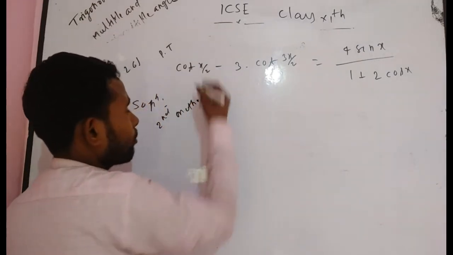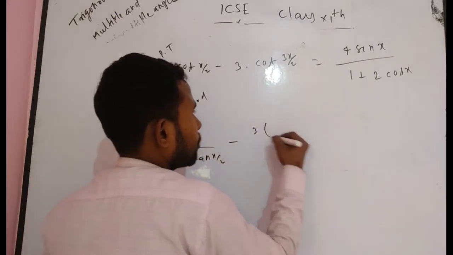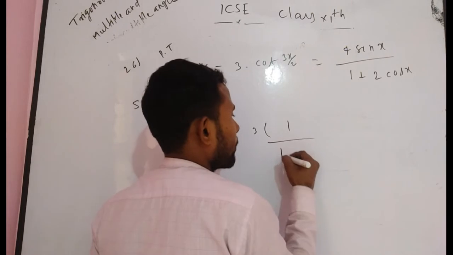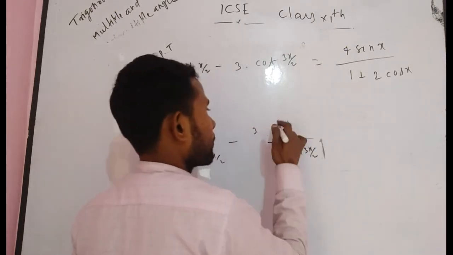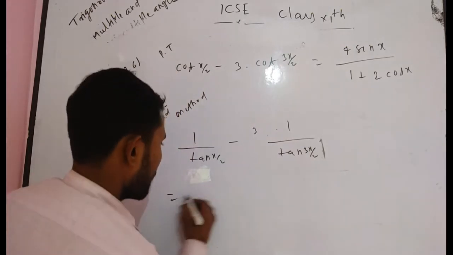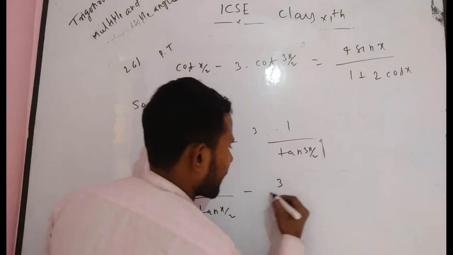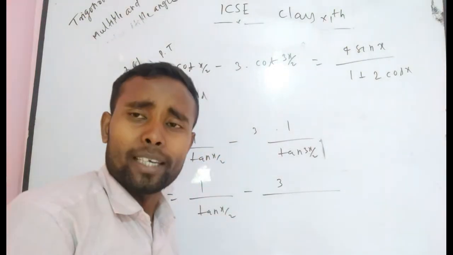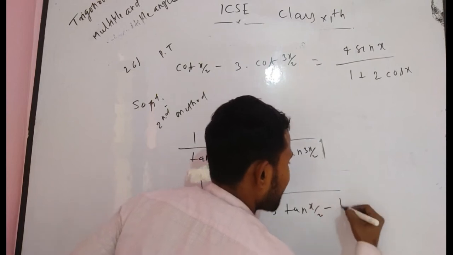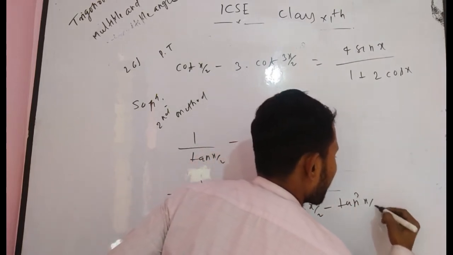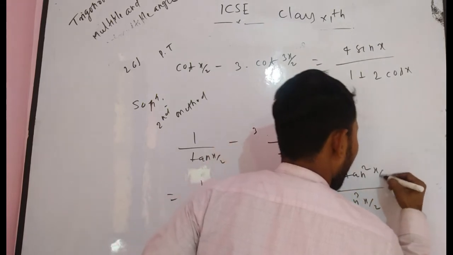In the second method, cot x/2 can be written as 1 upon tan x/2, and cot 3x/2 can be written as 1 upon tan 3x/2. I think you understand. It becomes very easy for you. Now 1 upon tan x/2 minus 1 upon tan 3x/2, where tan 3θ is equal to what? (3 tan θ minus tan cube θ) divided by (1 minus 3 tan square θ). I think you understand.